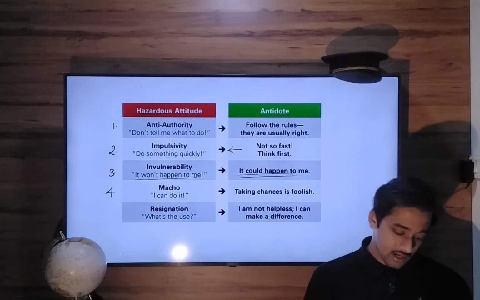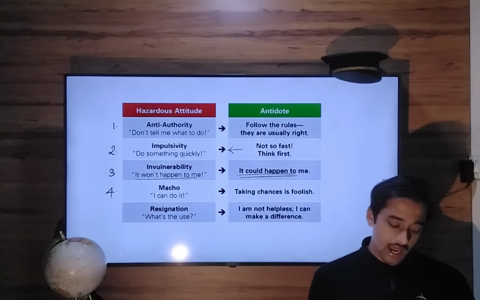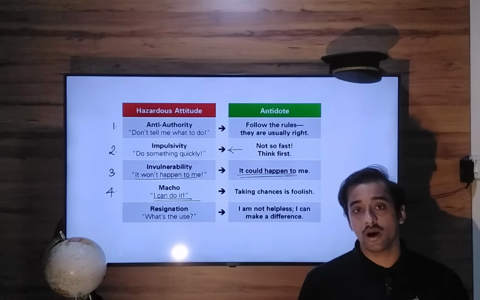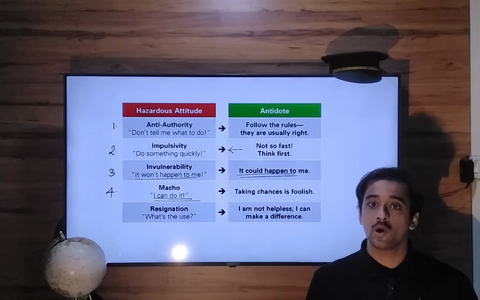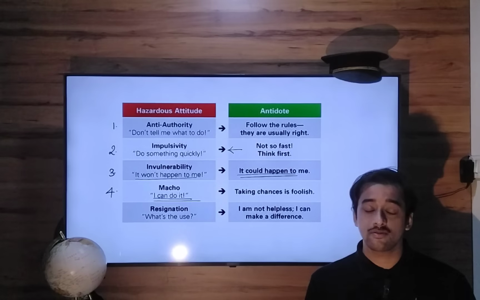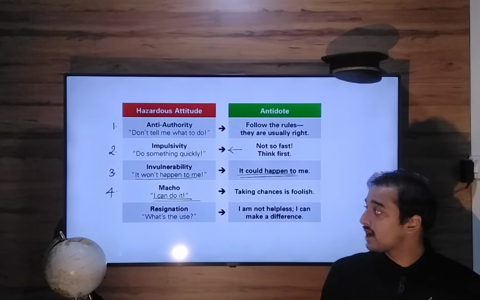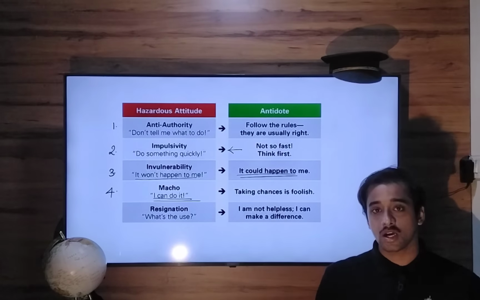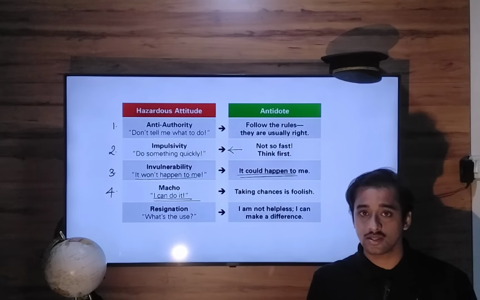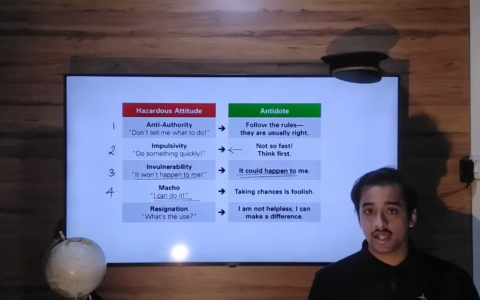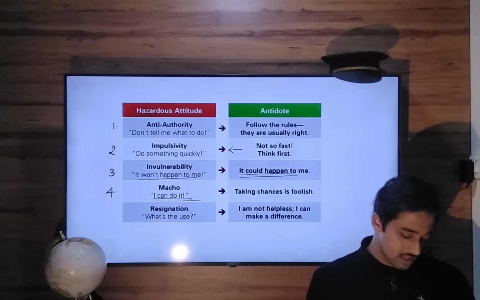Attitude number 4 is macho. That is the "I can do it" attitude. It's very good that you can do things. It's always good to believe in yourself and to have a positive dialogue with yourself. But in that process, we should not overdo things to the extent that they become unsafe and risky. The antidote to this macho attitude is: taking chances is foolish. In aviation, we cannot take chances. Everything must be planned in accordance with the rules and should be safe also. Unnecessary adventure should be avoided at all times.